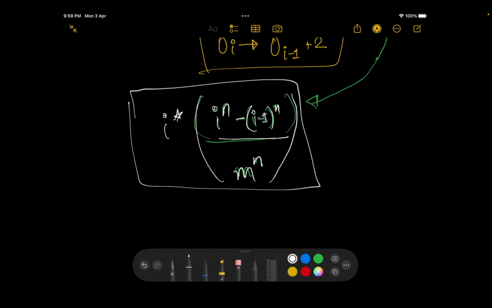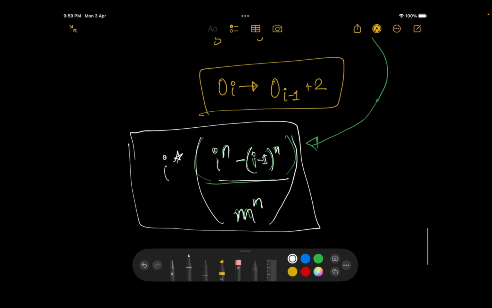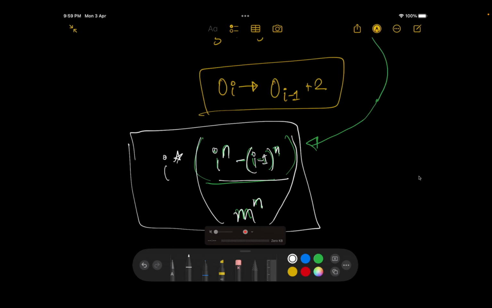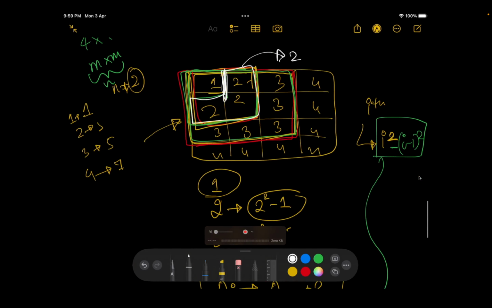So there is some message in the chat box. Okay, let me see. Sir, there will be a summation in front of I minus 1, right? Yeah. Okay, so it's not about summation. There will not be a summation in front of I minus 1. The reason being, I got your doubt. Look at this. We are talking about the ith term, right?